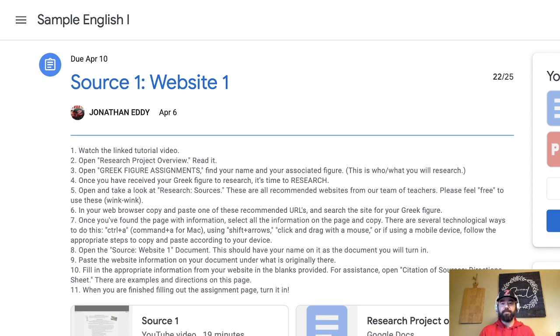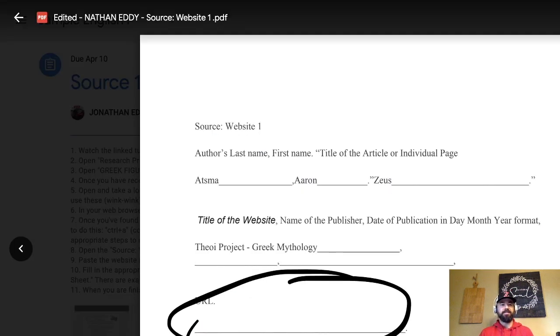Good job, see comments. Comments are on my document, or if the teacher drew on something, it's down here where it says edited in your name. For this assignment, the teacher drew a circle and then pointed down.